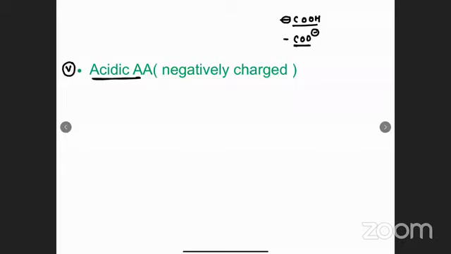So what you can notice is that acid is a molecule which contains which charge? Negative charge. Wherever there is acid, the charge is going to be negative. Wherever there is excess amount of acid, the charge is going to be negative. That is why I have written acidic amino acid or negatively charged amino acid.